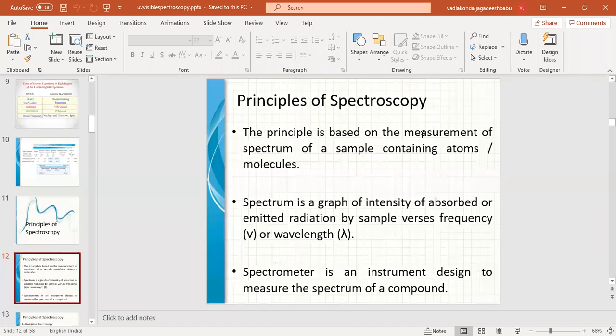So based on the energy of the electromagnetic radiation interacting with the matter, some amount of energy will be absorbed and some amount of energy will be emitted. For measuring the spectroscopy, we use a special instrument known as the spectrometer. For each spectra, we have a different spectrometer. For UV, we call it the UV spectrometer. For IR, it is called the IR spectrometer. For NMR, it is called the NMR spectrometer.